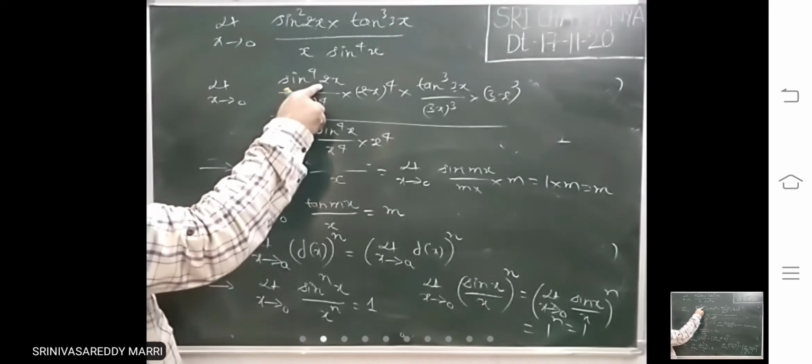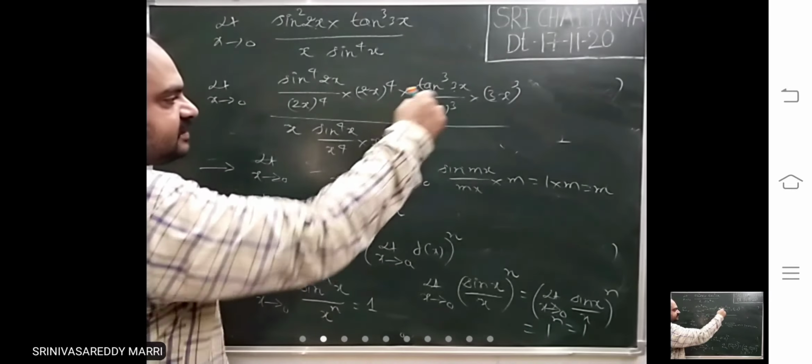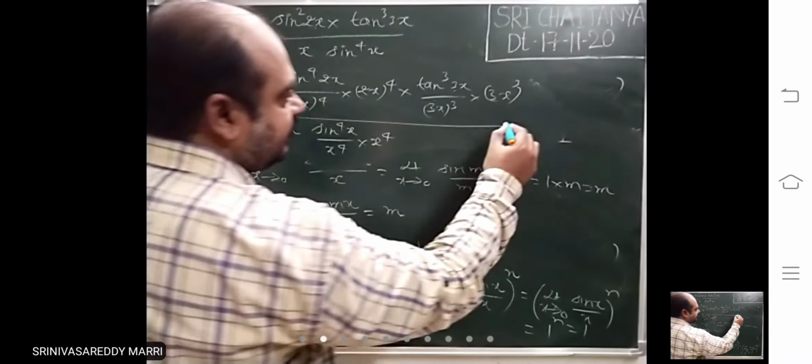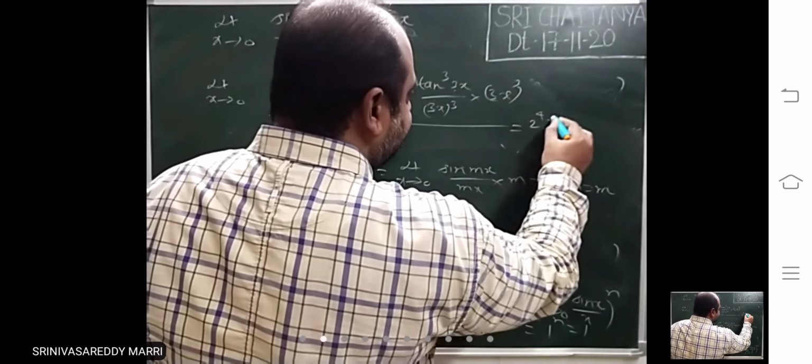If x tends to 0, 2x tends to 0, 3x tends to 0, x tends to 0. So this is 1, this is 1, this is 1. That means you will get 2 power 4.